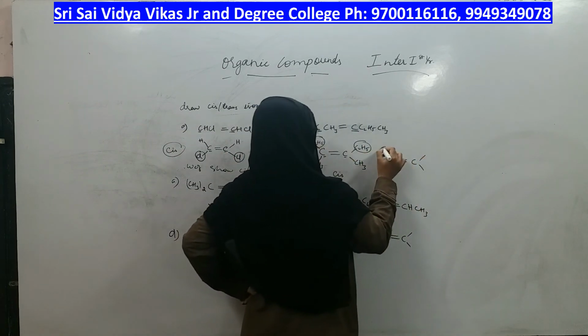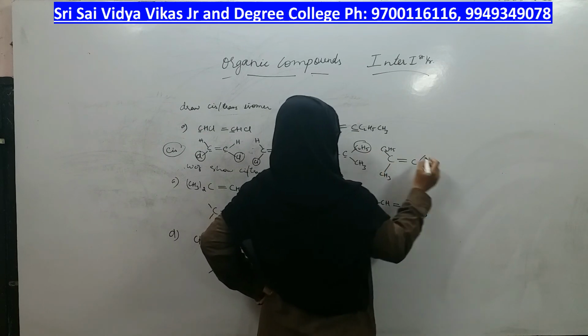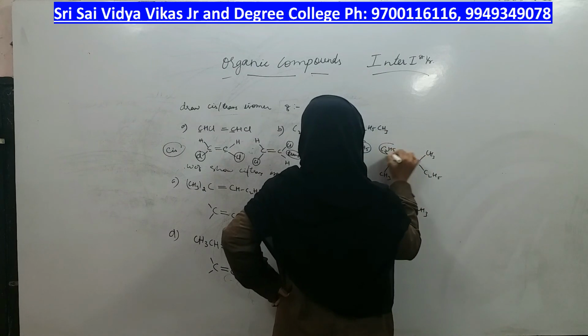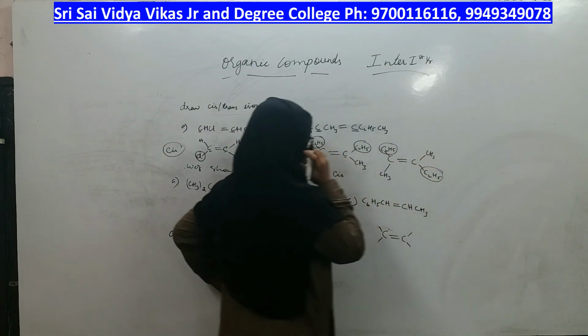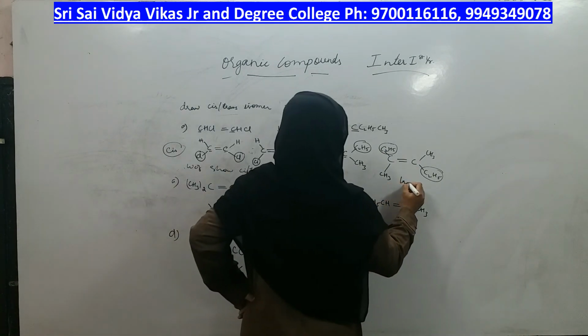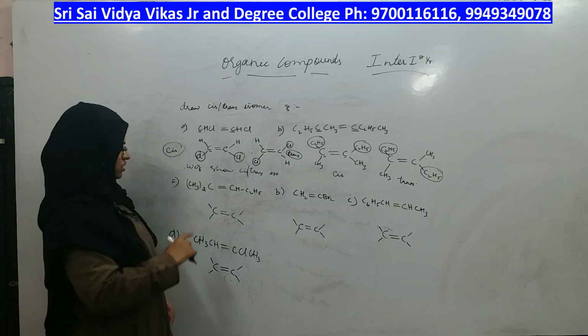What I will do? We will just change the position. We will bring C2H5 here and CH3 here. Now the same groups are on the opposite side, is it? So this is a cis isomer and the other is a trans isomer.